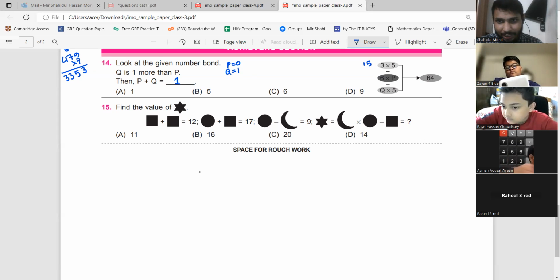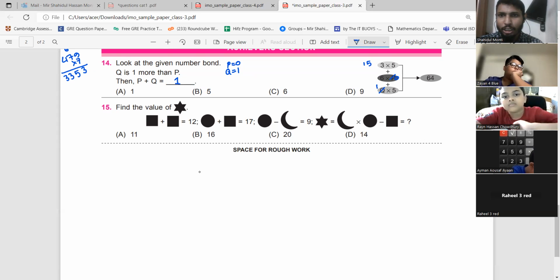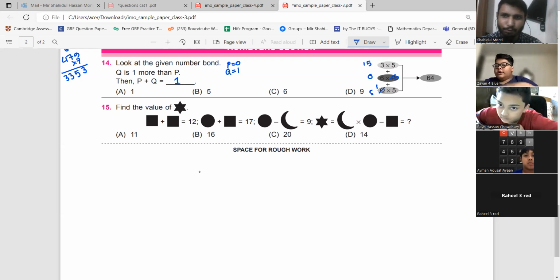But if I put it here, please students, let me finish. If I put P equal to 0 and Q equal to 1, then it does not match, because 6 into 0 is 0. It doesn't make 64. So option A is not correct.